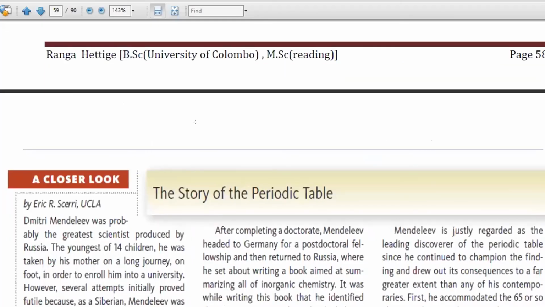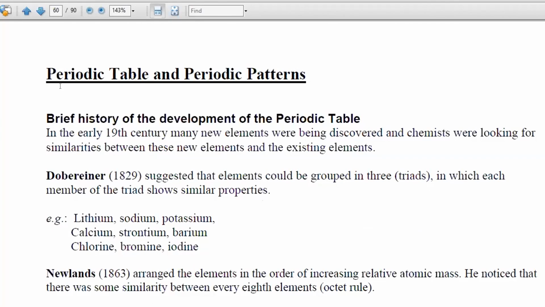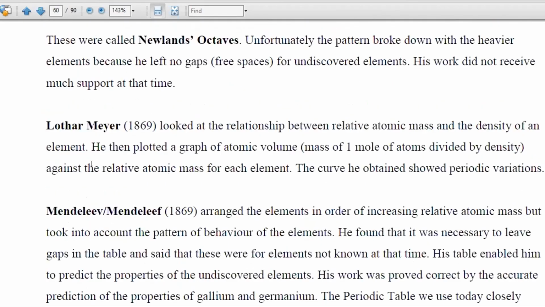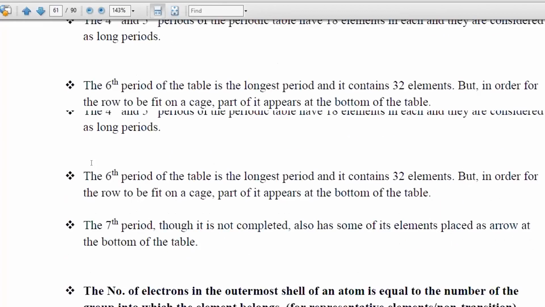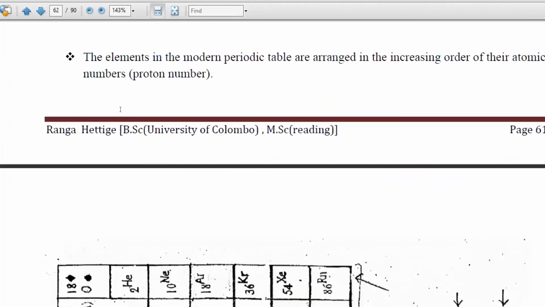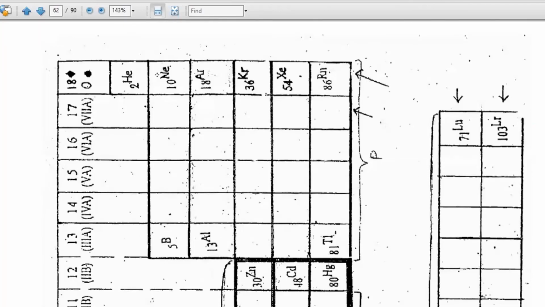Yes, sir. Number 59, the periodic table. In the first part, I have given the history of the periodic table, different people and their attempts to classify elements in different ways. And then we discuss the modern periodic table, the way elements are arranged. Those pages of the note I will share to the group also, so those who do not have the note can go through them.